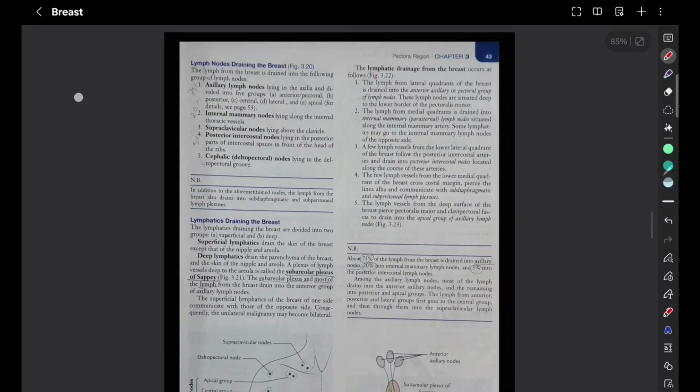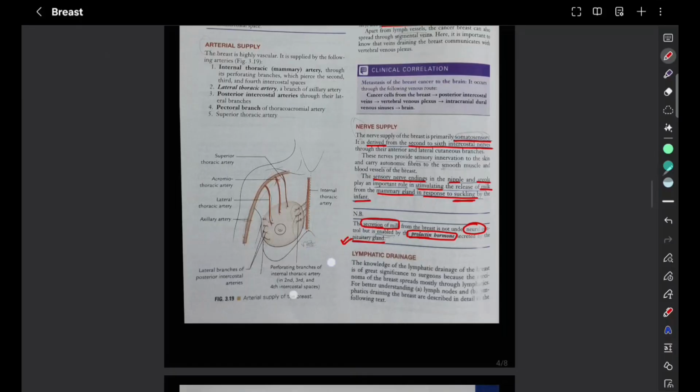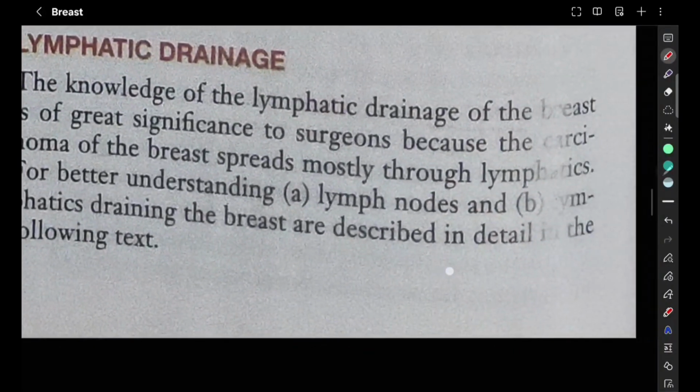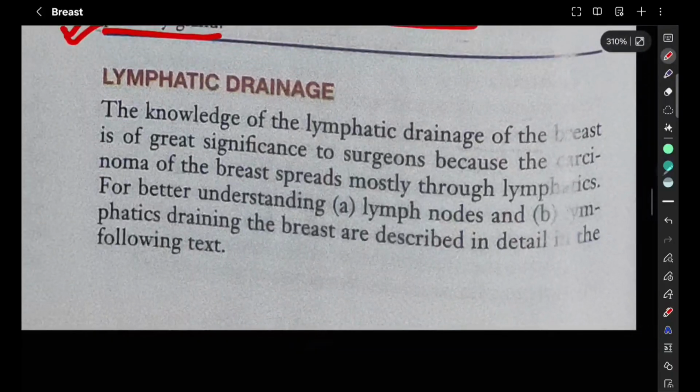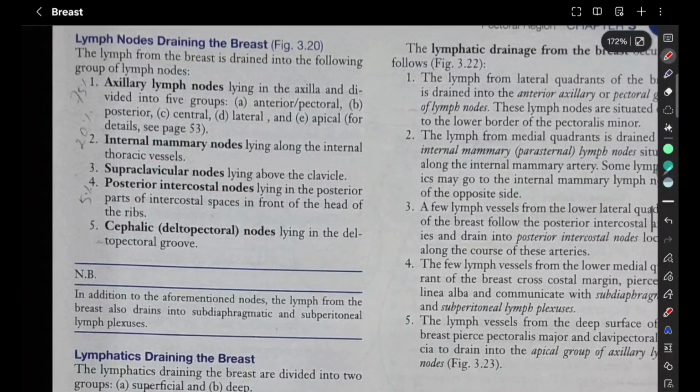Finally, we have the lymphatic drainage. Lymphatic drainage of the breast is a very important topic because cancer cells can metastasize through these lymphatics. For carcinoma of the breast, they can spread. So the lymph nodes draining the breast we are going to see right now: axillary lymph nodes, internal mammary nodes, supraclavicular, posterior intercostal, and cephalic nodes. So 5 nodes we have to remember.